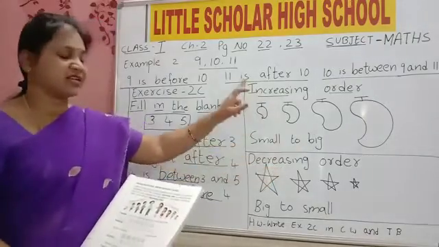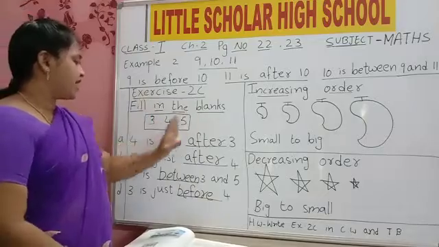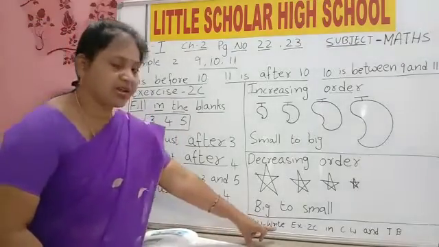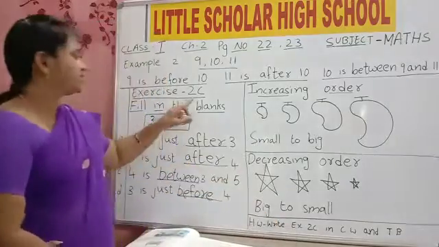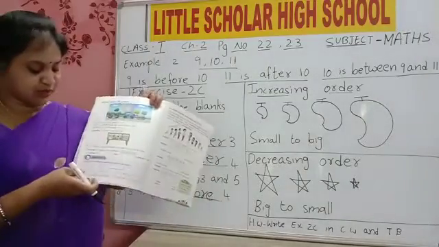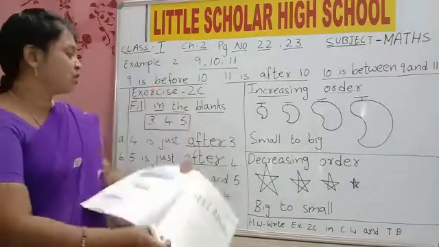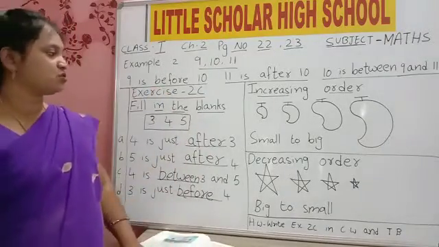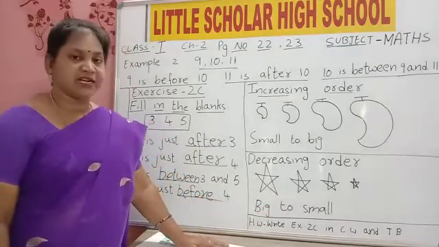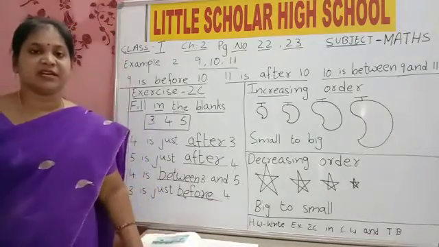In next class I will explain you with numbers, children. You will write this, fill in the blanks both in classwork and textbook. And see here, I gave you homework, write exercise 2C. You have here exercise 2C, A, B, C, D. These 4 you will copy in your classwork and also in textbook. You understand this, children. In next class, I will teach you increasing and decreasing order with numbers. Okay, children, complete your work neatly. Thank you.